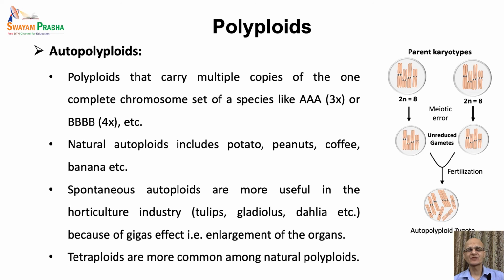Among various types of natural autoploids, tetraploids are more common in nature, and several are used as commercial cultivars in agriculture as well as the horticulture industry, or are even used for the production of metabolites in other industries.